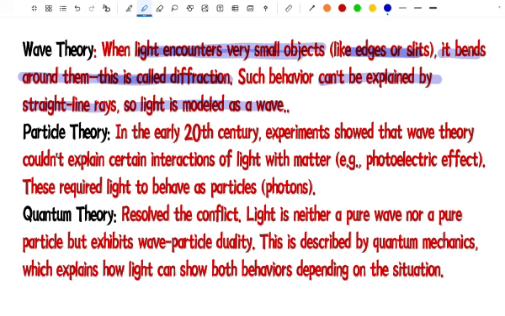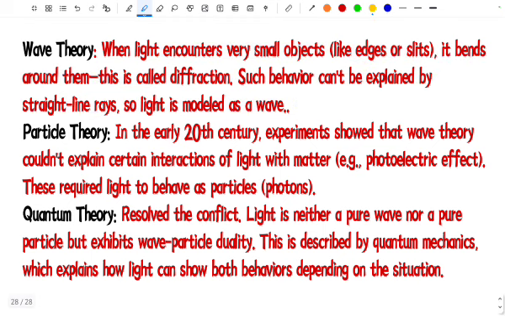So we have read that light has a straight line nature, right? It can be represented by a ray, but if we consider the wave theory or the diffraction effect, light cannot be explained as straight line rays. So light was modeled as a wave.